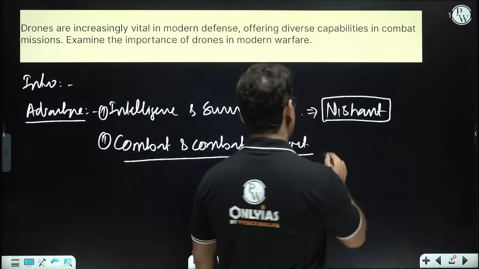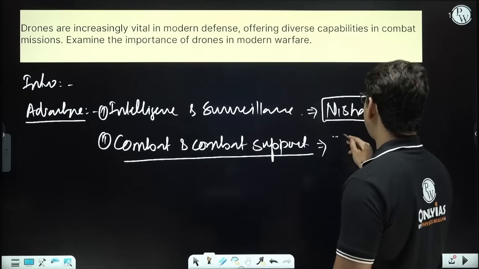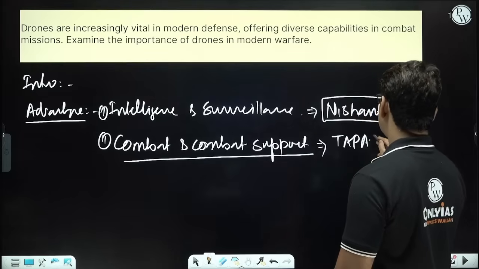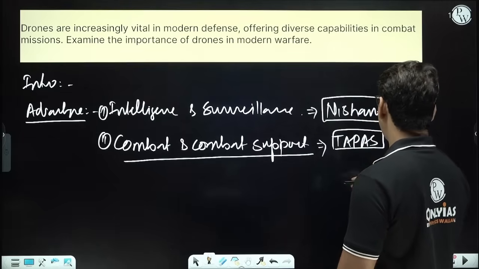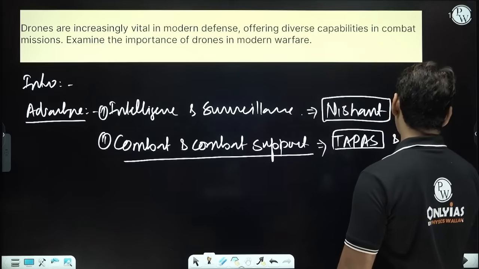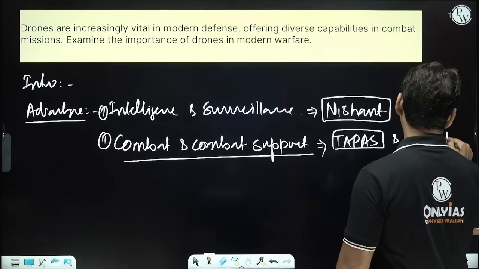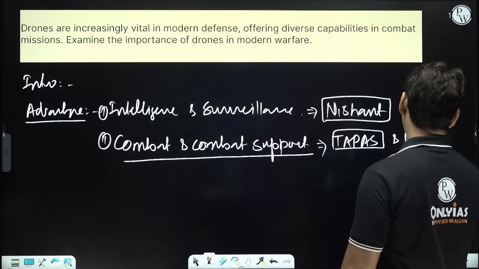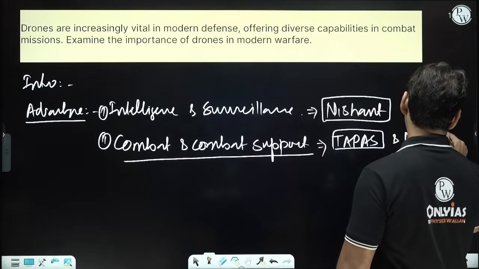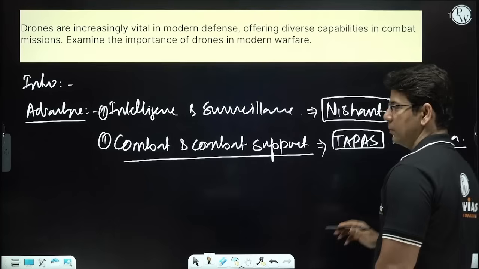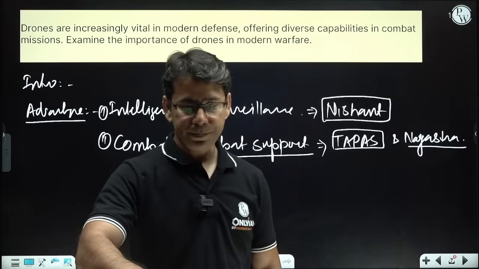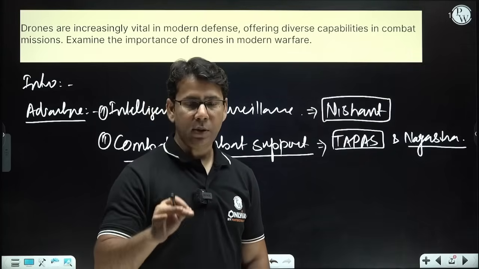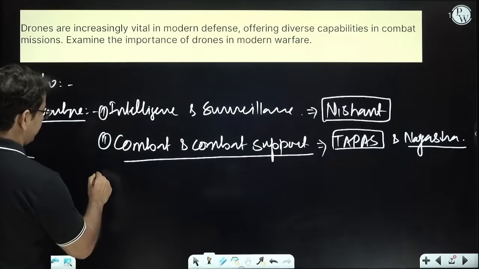For example, Tapas is a drone that has been developed by India. And very recently, we have something called Nagastra, a loitering munition. We can give this particular example. Then it can also help in border security.